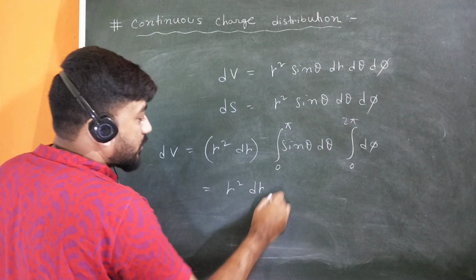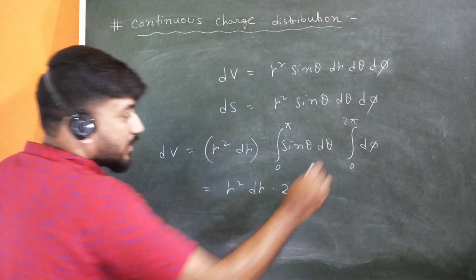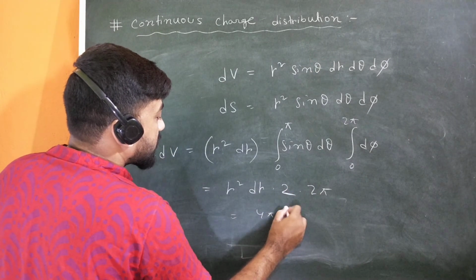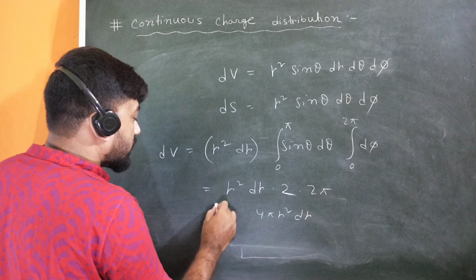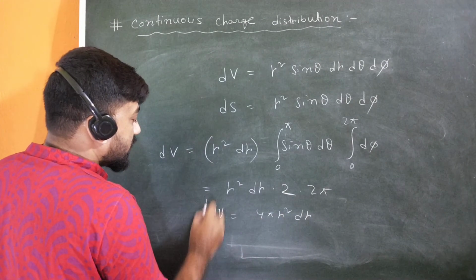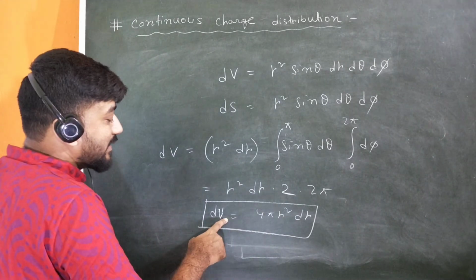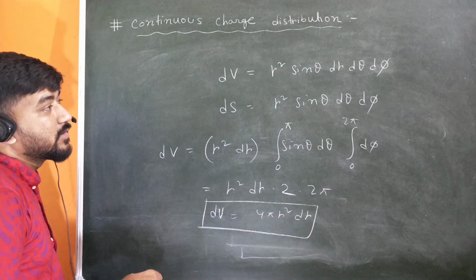The integration of sin theta d theta from 0 to pi will be 2, and the integration of d phi from 0 to 2 pi will be 2 pi, so it will be just 4 pi r squared dr. So you can use this dV directly for spherical symmetry. If the volume element is not dependent on theta and phi, then you can easily write this dV as 4 pi r squared dr.